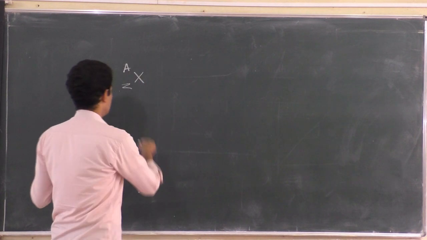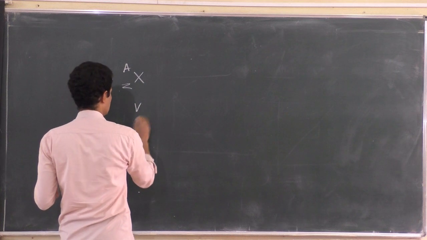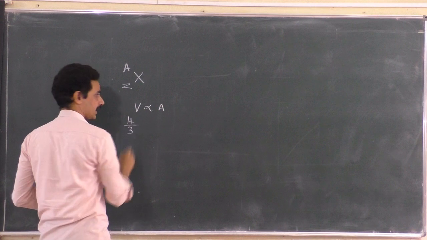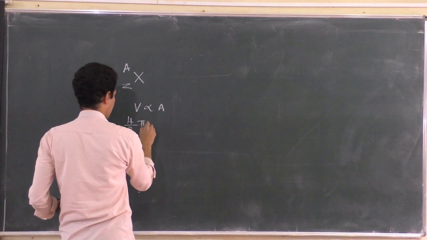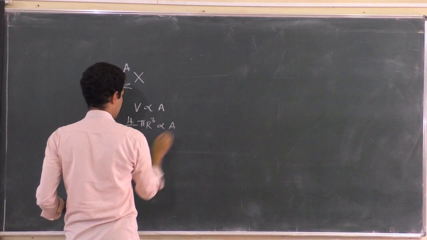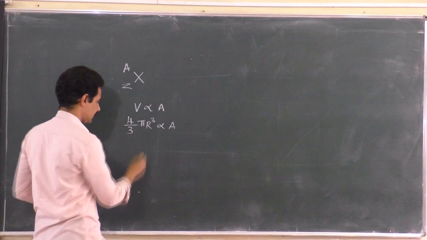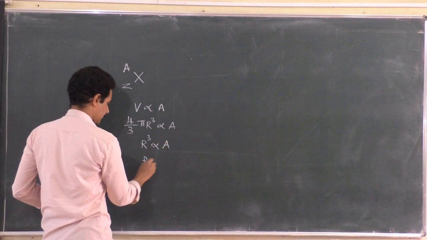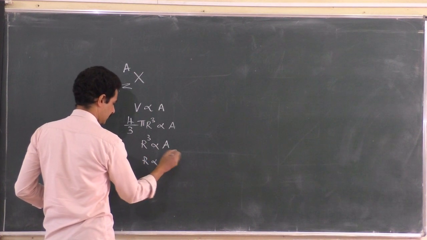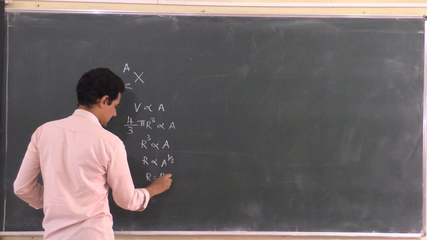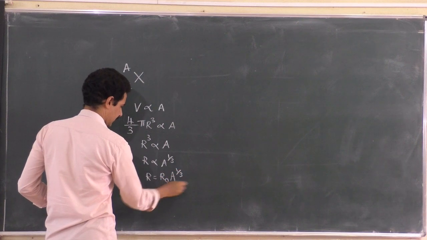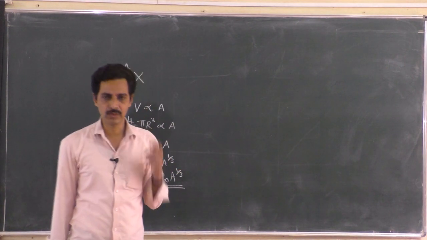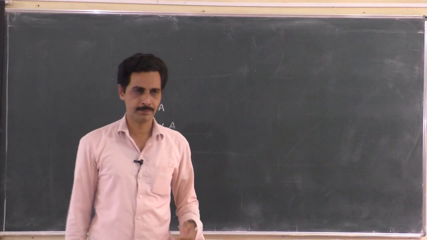Now suppose the volume of the nucleus is directly proportional to the mass number. You know that the volume of a nucleus of radius r is 4 by 3 pi r cube, which is proportional to A. But 4 by 3 pi is a constant, so r cube must be proportional to the mass number, or r is proportional to the cube root of the mass number. R is equal to r naught, which is a constant, times A to the power 1 by 3. So this is the equation which gives you the radius of a nucleus, which is almost spherical in shape.